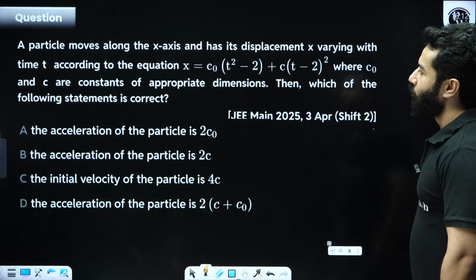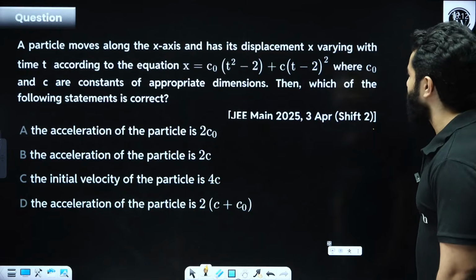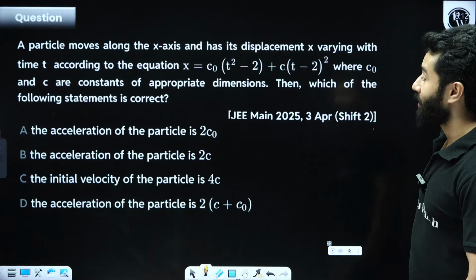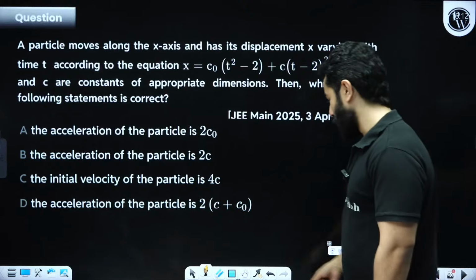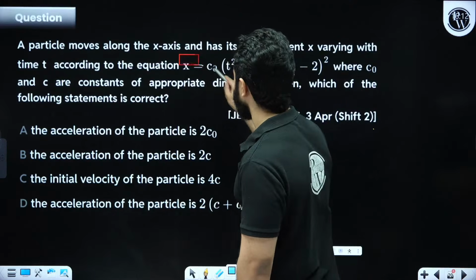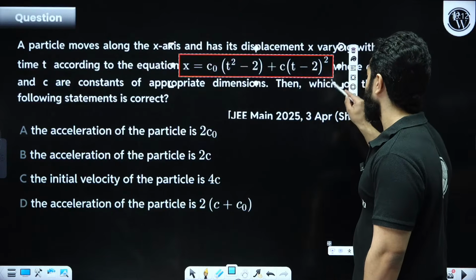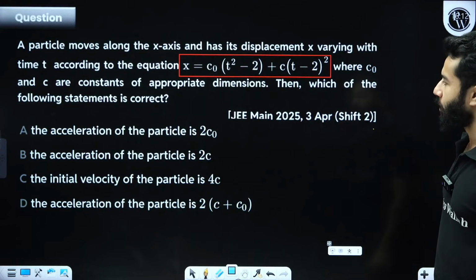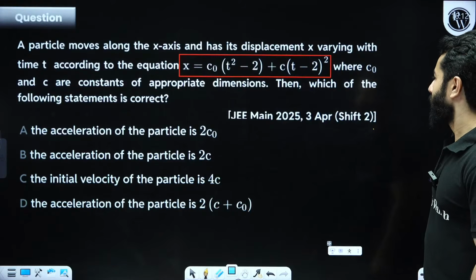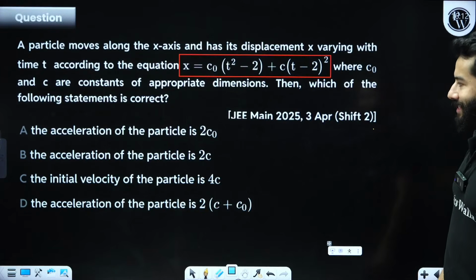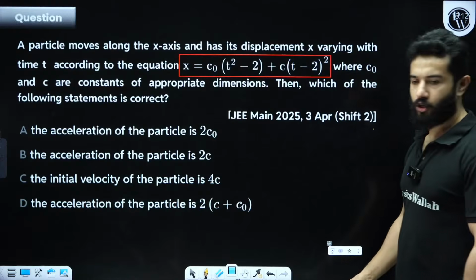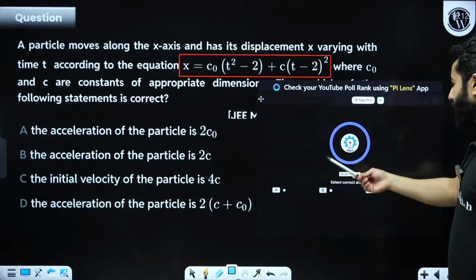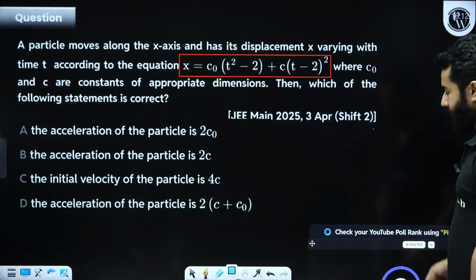A particle moves along the x-axis, has the displacement x varying with time t according to this equation, where C0 and C are constants of appropriate dimensions. Then which of the following statements is correct? Let's start. 90 seconds. Begin, my dear friends.